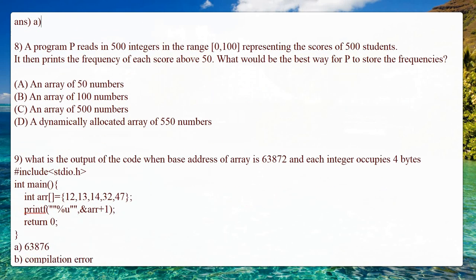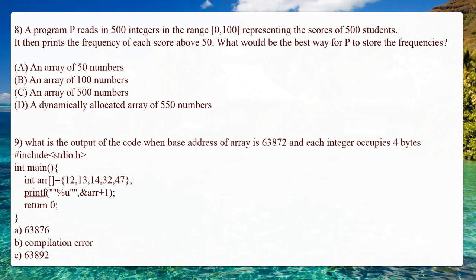So next one is the eighth question. A program P reads 500 integers in the range from 0 to 100, representing the scores of 500 students. It then prints the frequency of each score above 50. What will be the best way for P to store the frequencies?